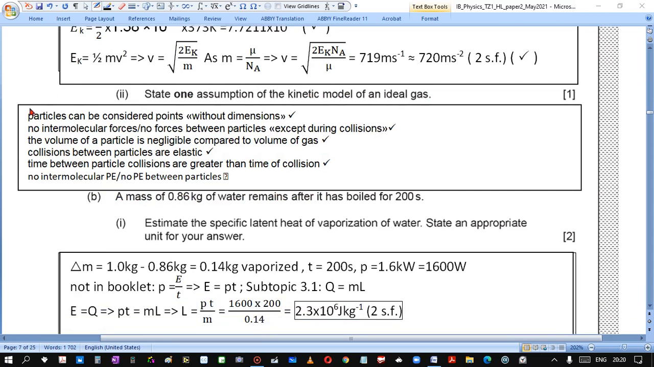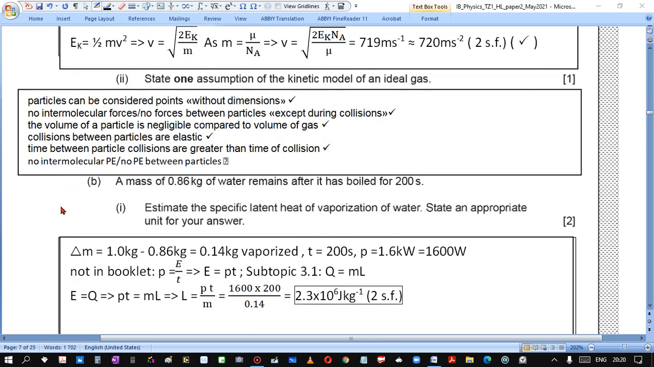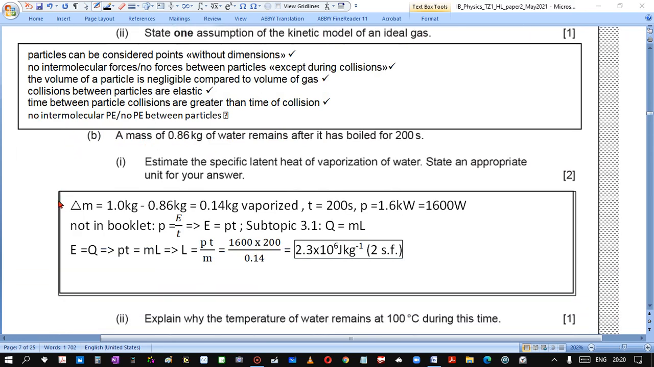State one assumption of the kinetic model of an ideal gas. So read these ideas from the mark scheme and choose one of them. So you can pause and read.